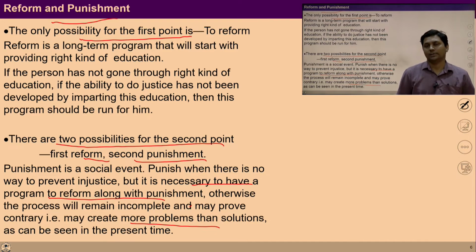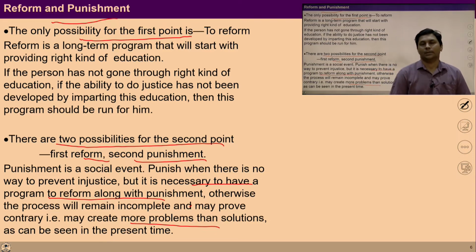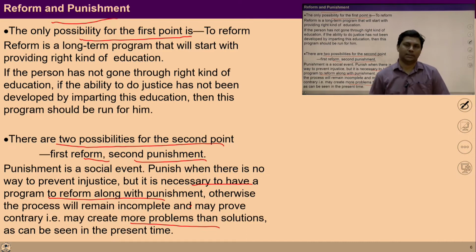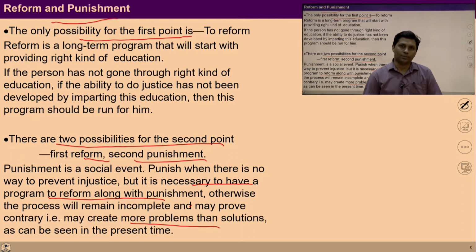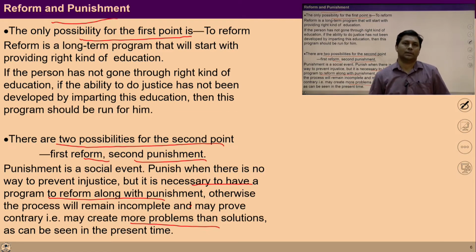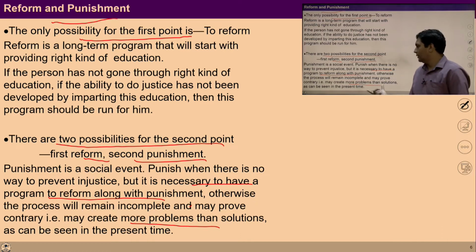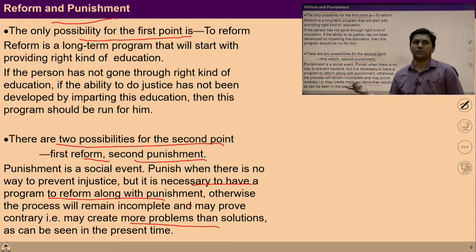You can sense it through a simple example. Suppose there is your child and your child makes some mistake. So two things would be required. One is to stop him immediately, and second is to work on the right understanding of the child so that in future he may understand right and wrong. So both are required. So reform along with the process of punishment is required, but the process of reform is a must.